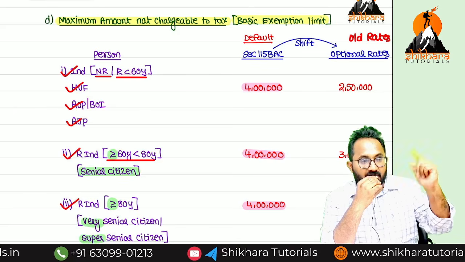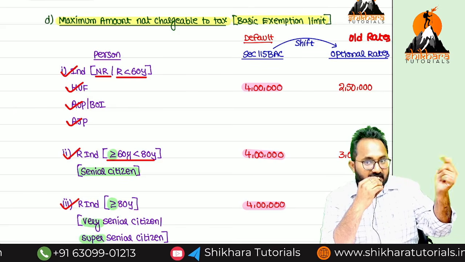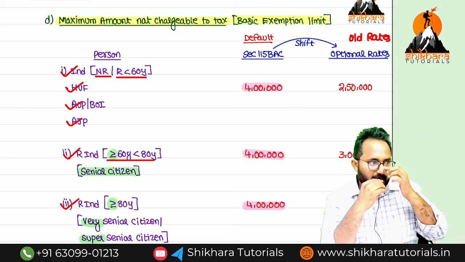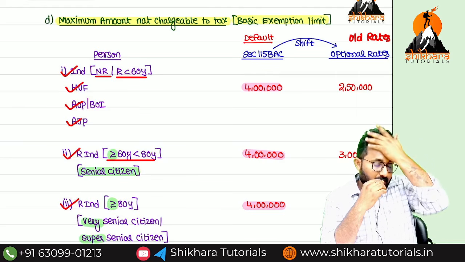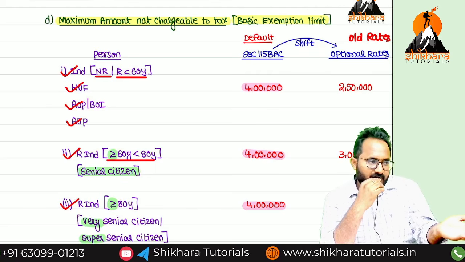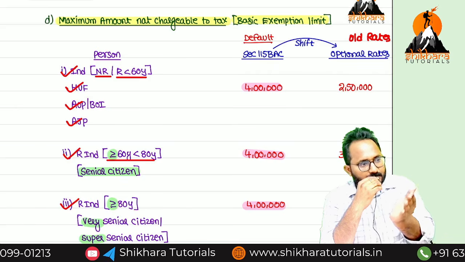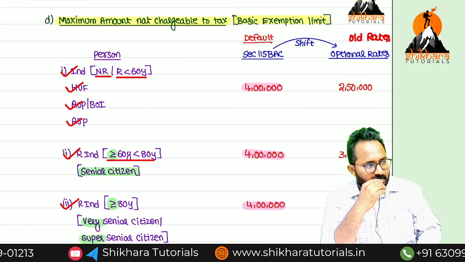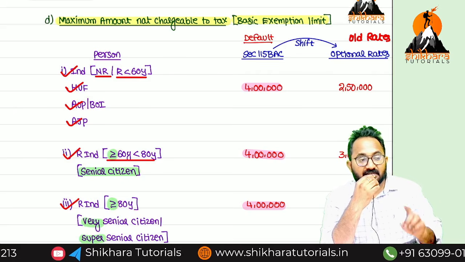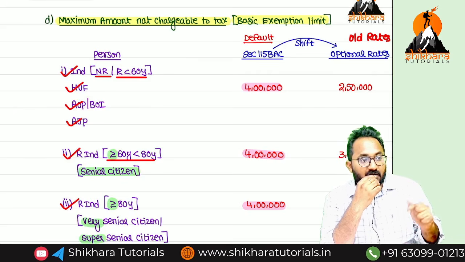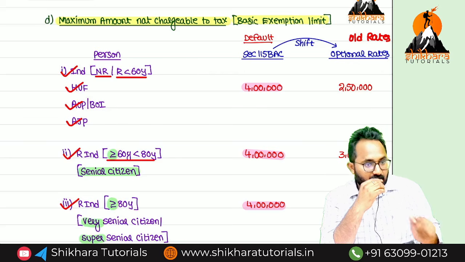4 lakh. Previously, 3 lakh, but that is changed to 4 lakh by amendment. Next, sir, I don't want to follow 115BAC as an individual. Can I shift to normal, optional as well as old? Yes. Now here the basic exemption limit depends upon residential status and age.